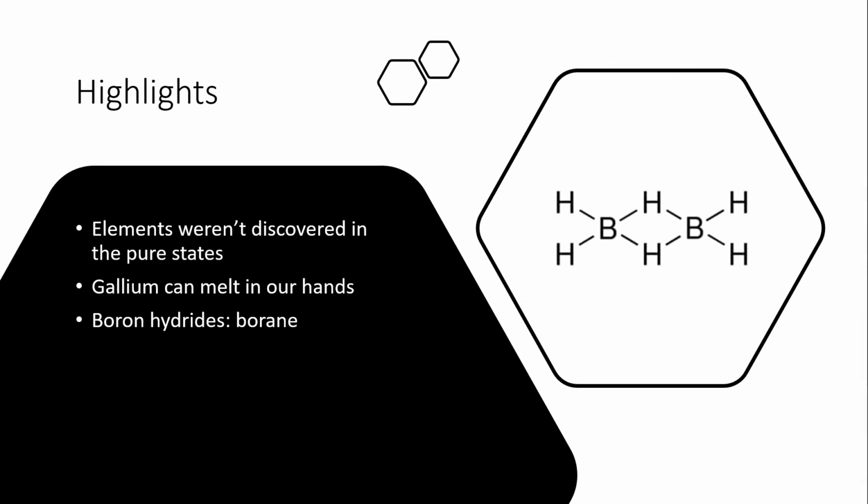Highlights of this group will be that the elements were not all discovered in their pure states. Gallium has such a low melting point that it can melt in our hands. And boron forms hydrides, creating a hydrogen bridge between the boron atoms.